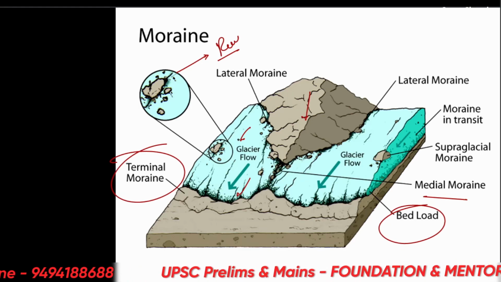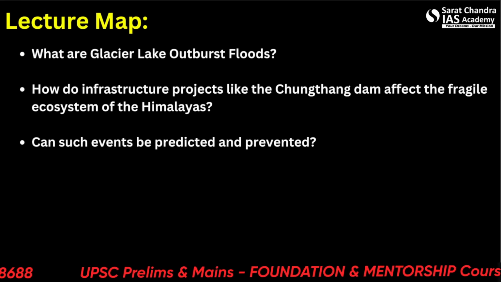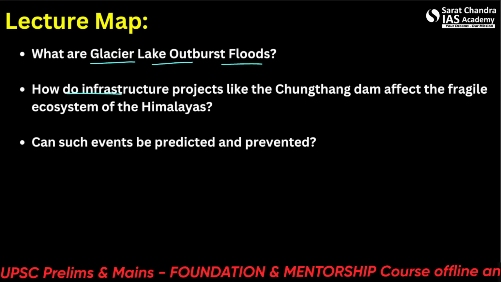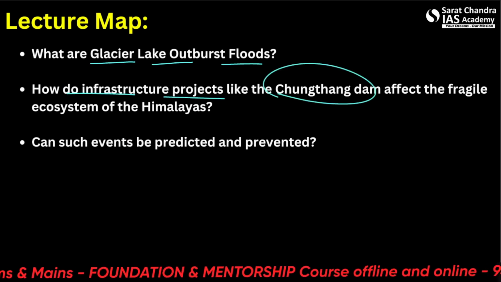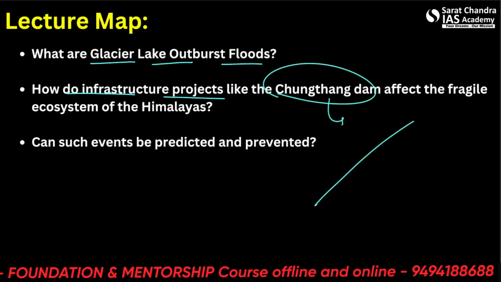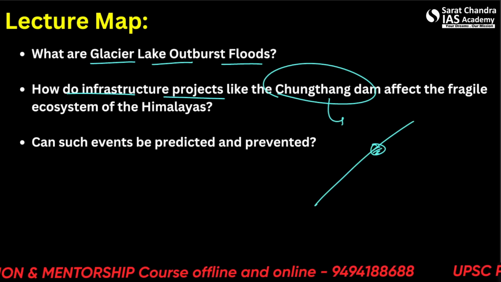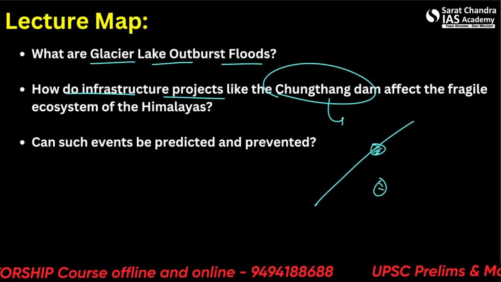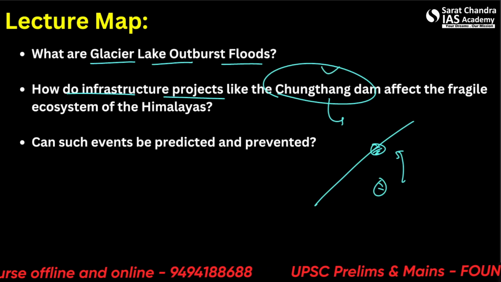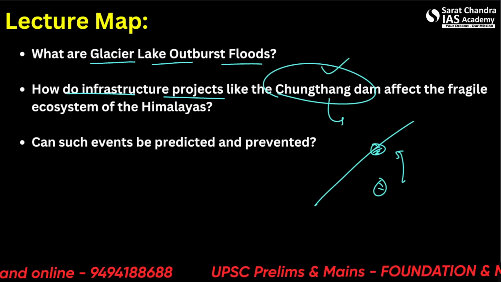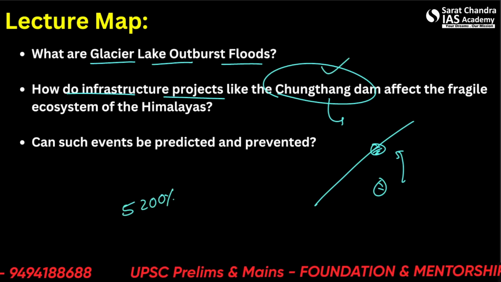Let's see now about specifically the Sikkim floods. So we'll see what are the glacial lake outburst floods and how do infrastructure projects like the Chungthang Dam. So we have already seen this in the Teesta River system. It is located here in the middle, upside of the north of Gangtok. So this dam, how it got affected, and it is at a height of 5,200 meters.